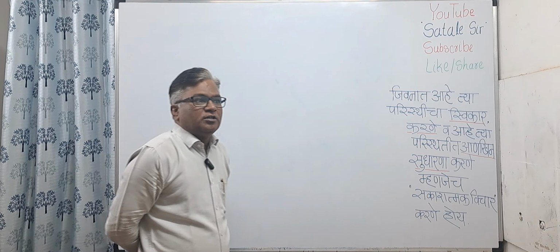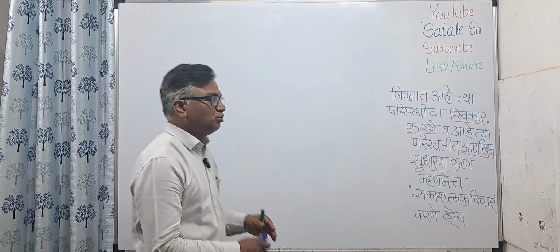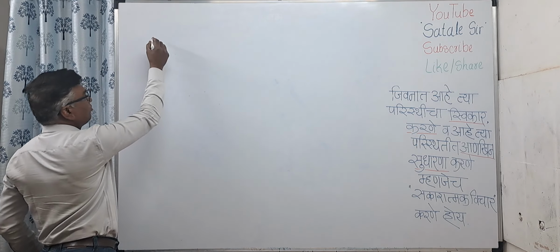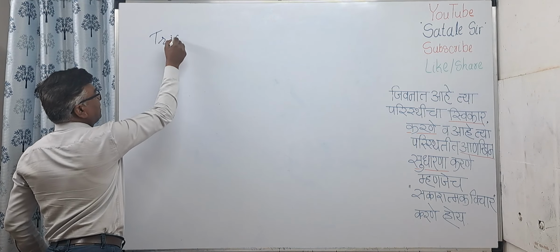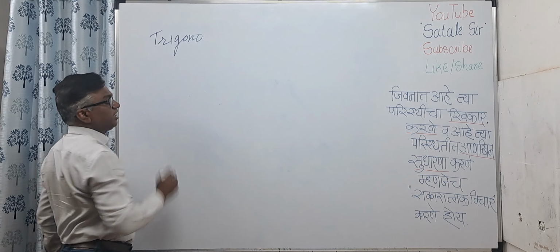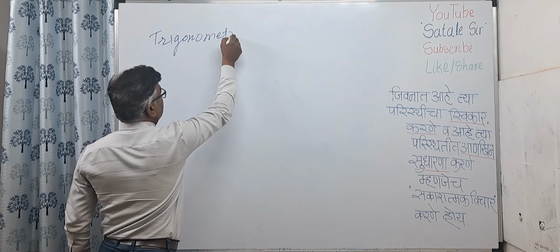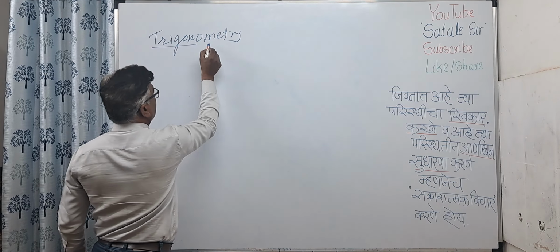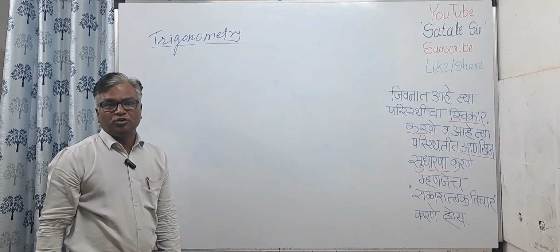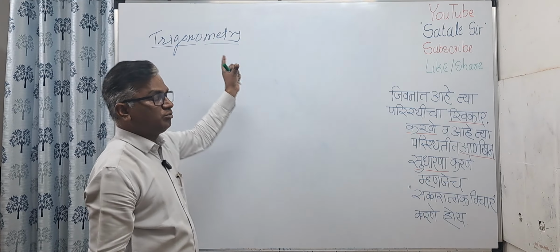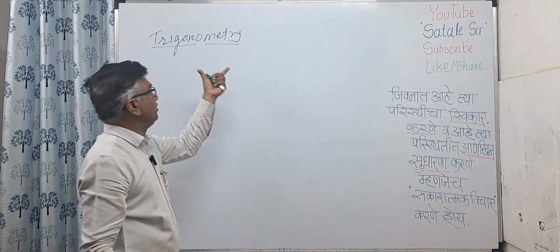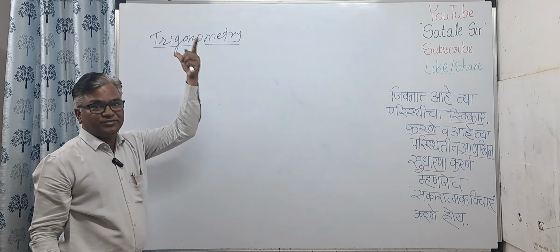Okay. So to start with, we should know what is the meaning of this word trigonometry. Trigonometry can be divided into two parts: one is trigono, and the other is metry. If you want to know the meaning of the word trigonometry, then you should know the meaning of trigono and the meaning of metry.